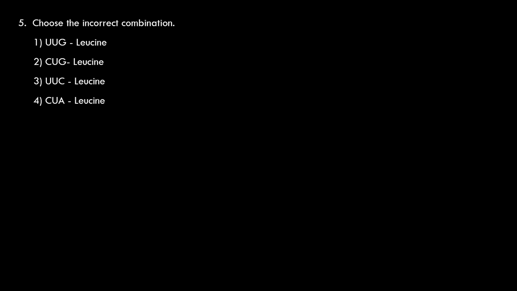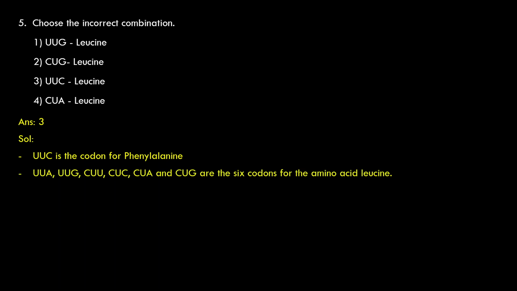Again, CUA is for leucine only. The third one must be the answer. UUC is the codon for phenylalanine, but not leucine. UUA, UUG, CUU, CUC, CUA, and CUG are the 6 codons for the amino acid leucine. Other amino acids that have got 6 codons are serine and arginine. So only 3 amino acids have got 6 codons each: leucine, serine, and arginine.